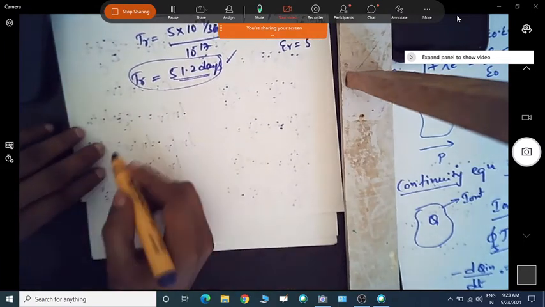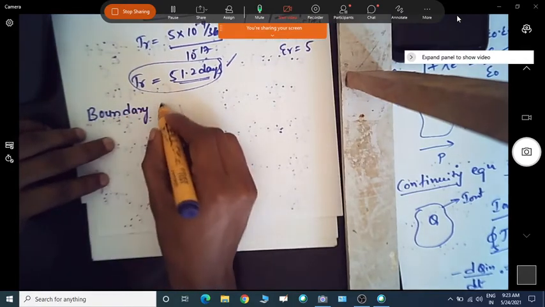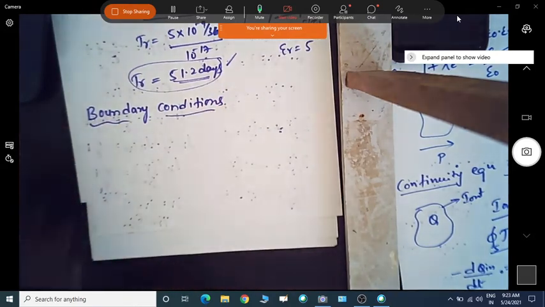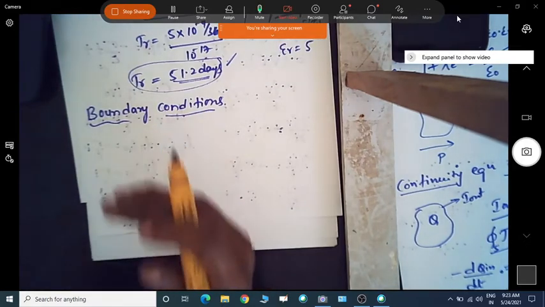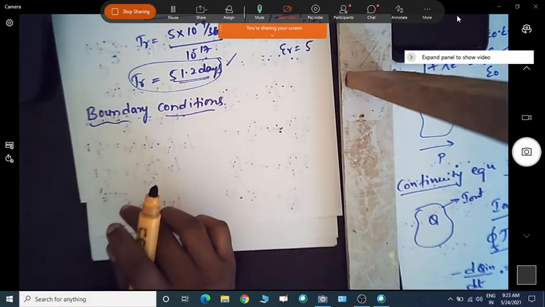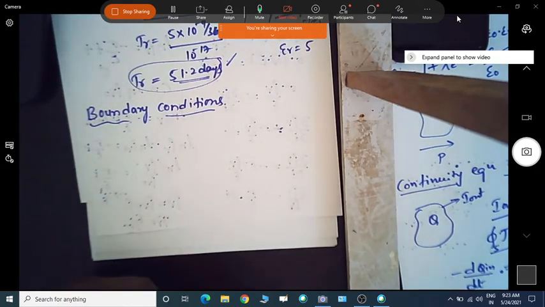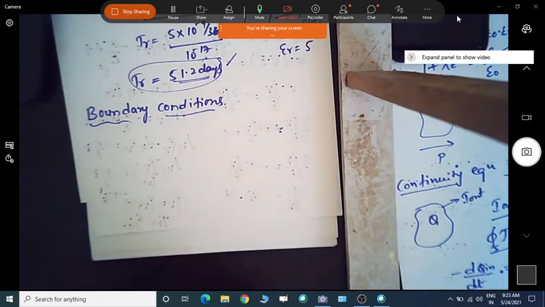Okay, so now let us move to the next concept, which is called boundary conditions. So what are boundary conditions? Till now we have discussed the field quantities, whether electric flux density or electric field intensity, inside a material medium. Now if we have two mediums separated by some interface, we need to know what exactly the fields are in the two different material media, and what happens to the field at the interface of the two media.